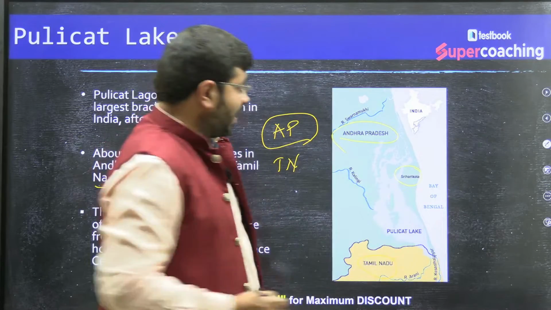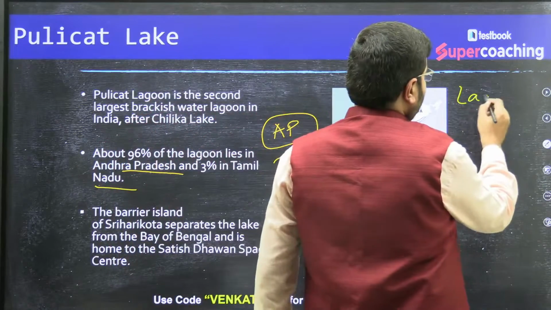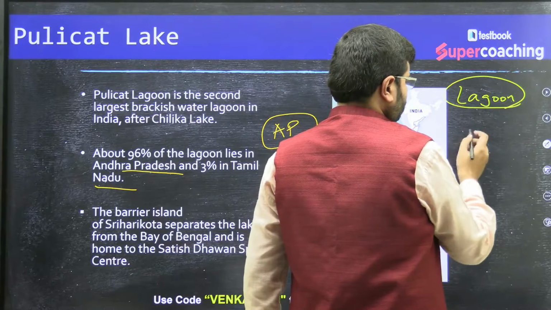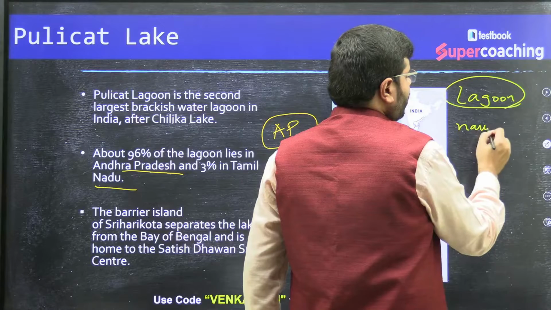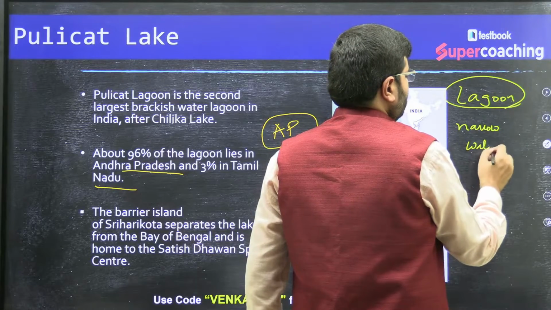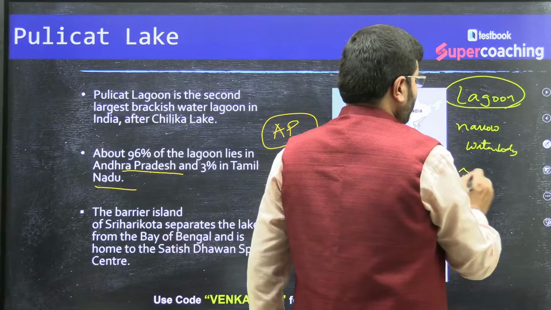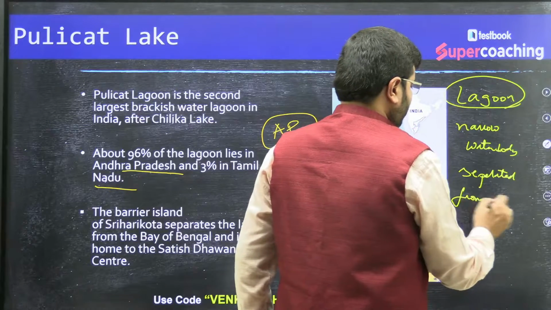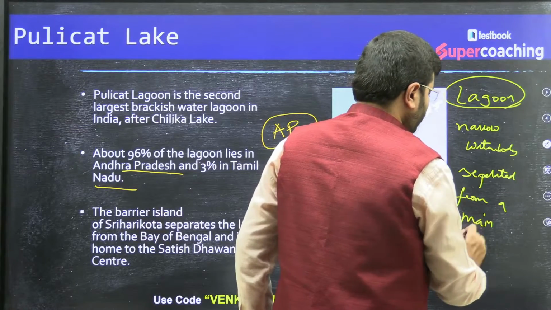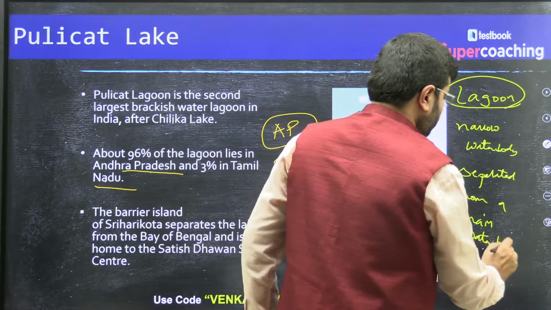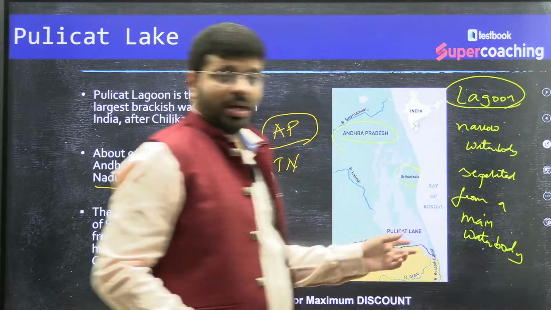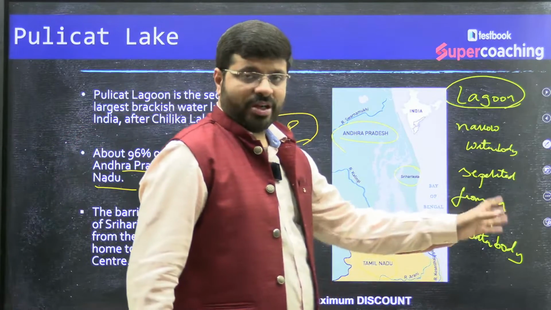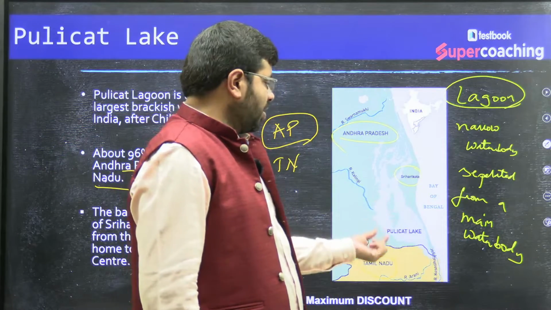In fact, this is the lagoon. Lagoon is nothing but a narrow water body separated from a main water body. Now, Sriharikota is an island which is separating the main water body of Bay of Bengal from a narrow water body called Pulicat Lake.